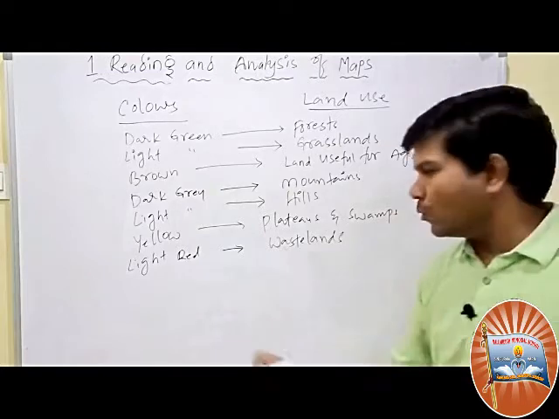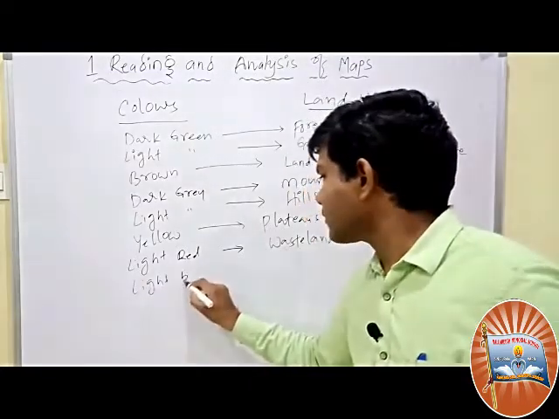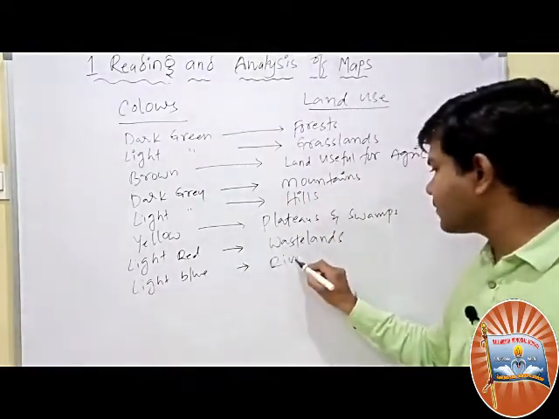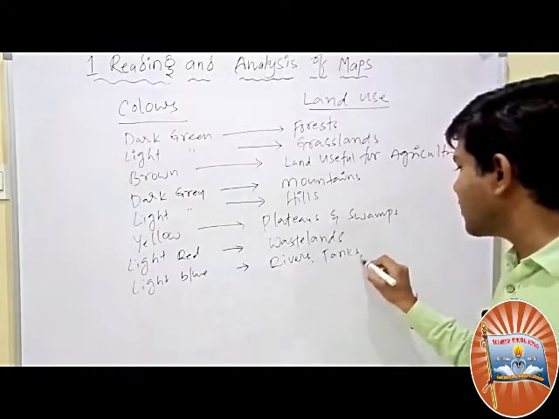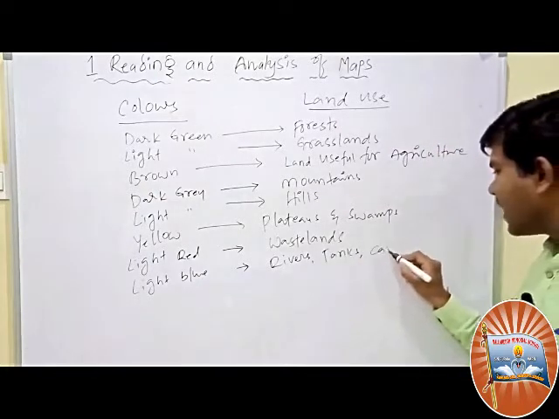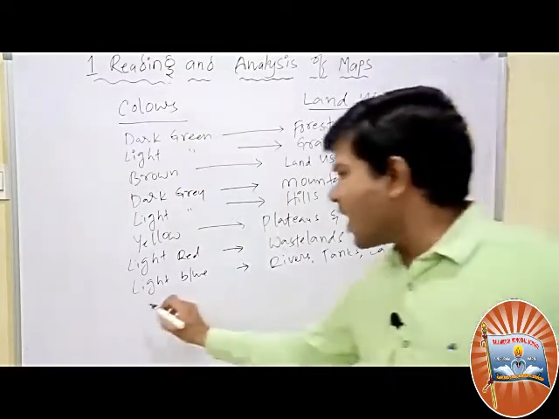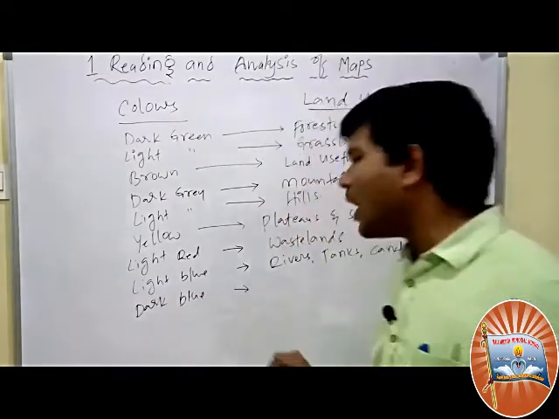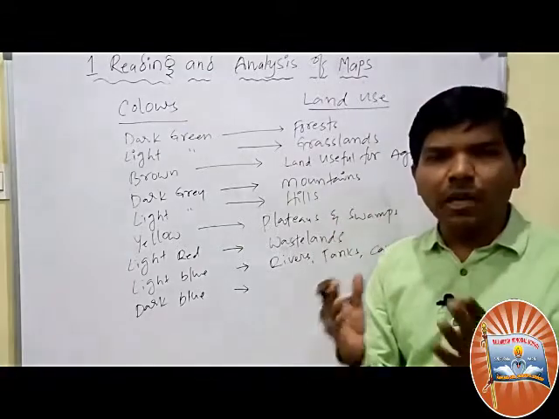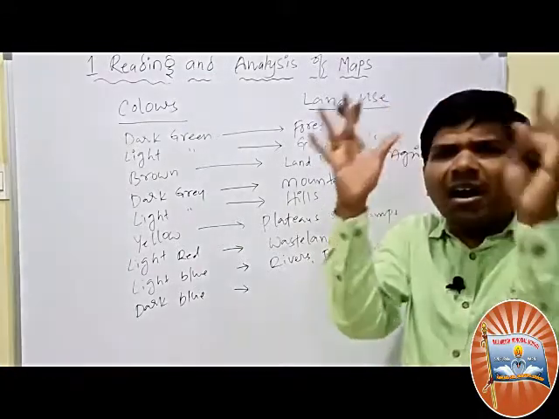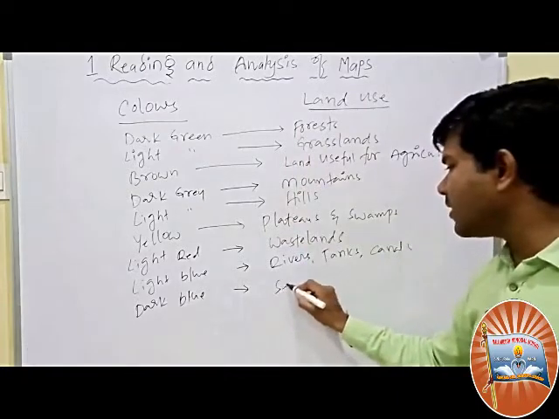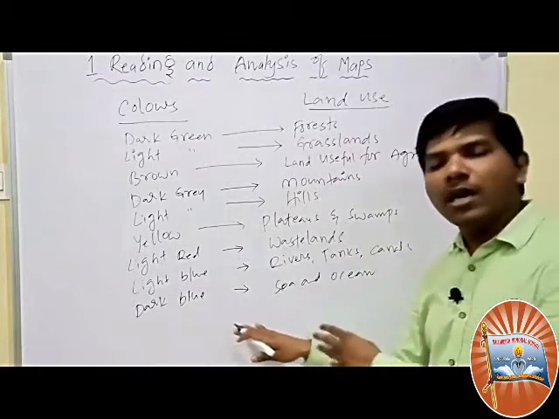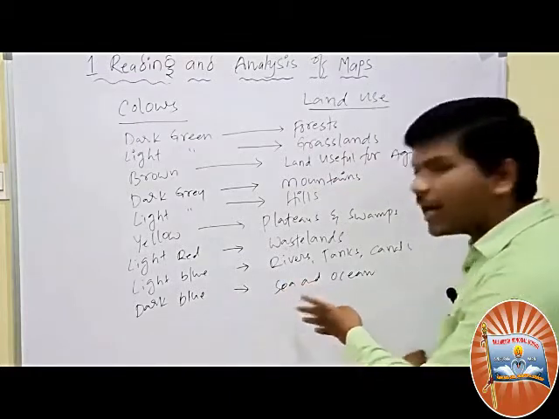Next, light blue. Light blue color is mostly used for rivers, tanks, ponds, canals, etc. Okay. Dark blue color. When you open your atlas or a wall map, you see the dark color, which is sea and ocean. Dark blue color is used for seas and oceans.